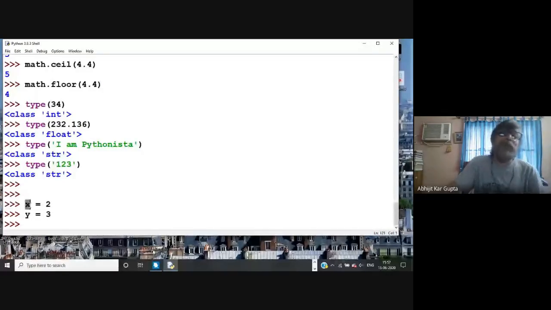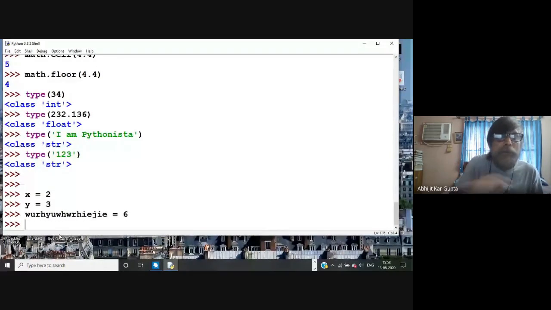Whoever has done algebra in life can understand this way we write algebra. We do mathematical operations with symbols instead of numbers. So here x is a variable. For a variable name, you can give anything, but there are some restrictions. I give the simple names x and y because they are so common. You can write some abracadabra, whatever, but I suggest don't give such funny names, because later you cannot remember.